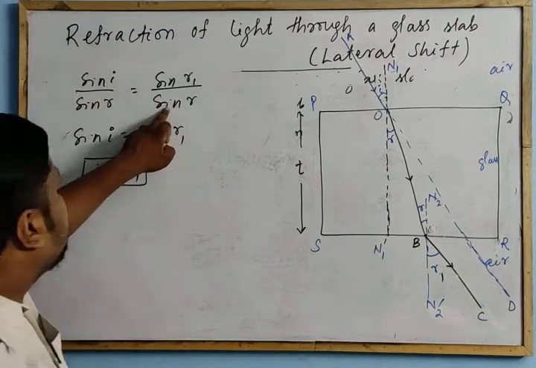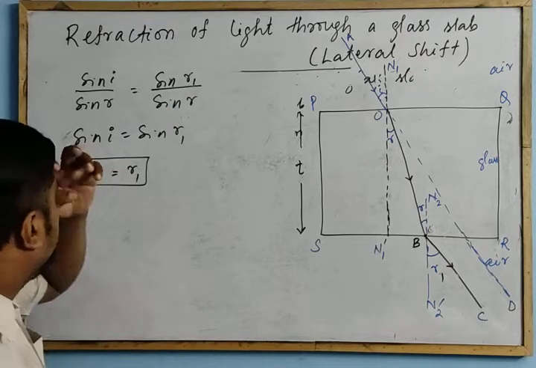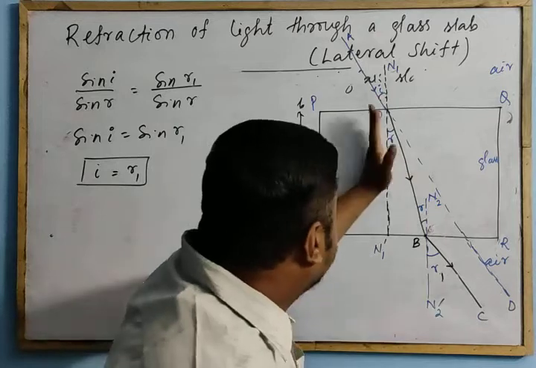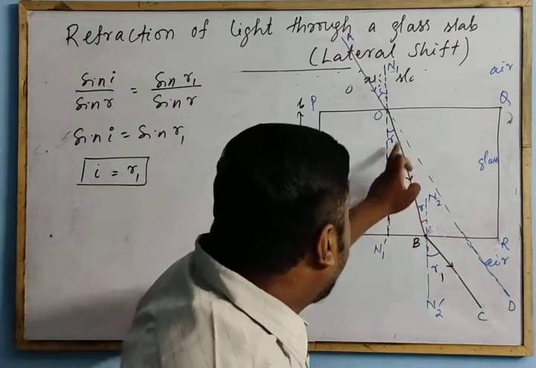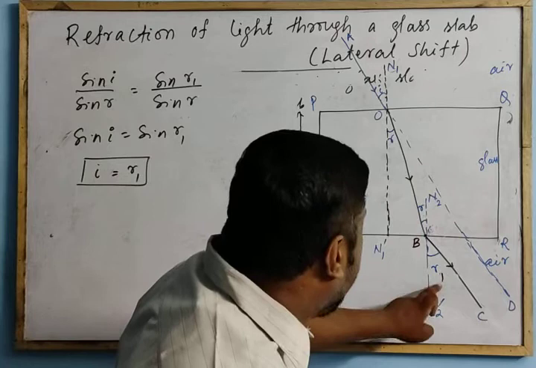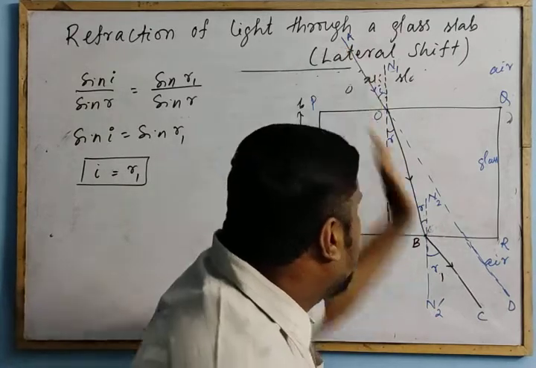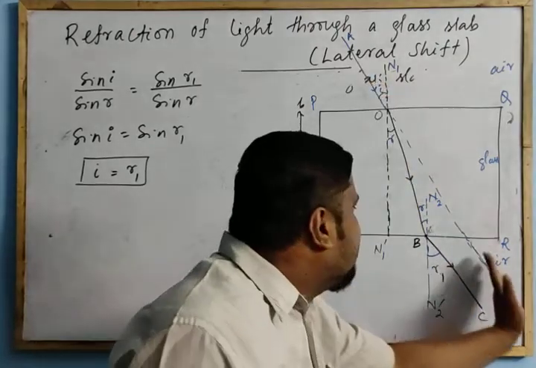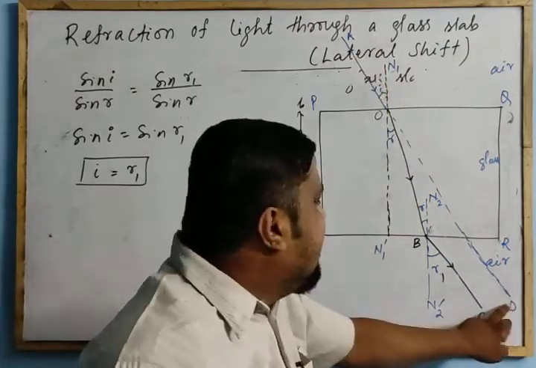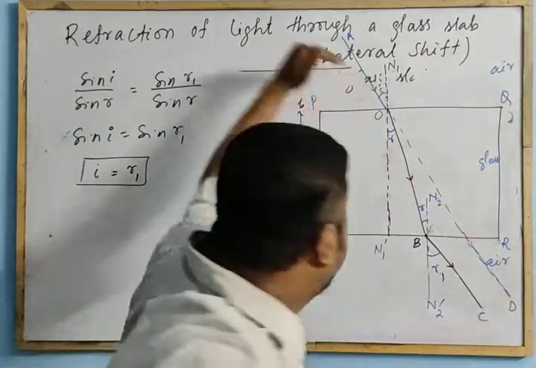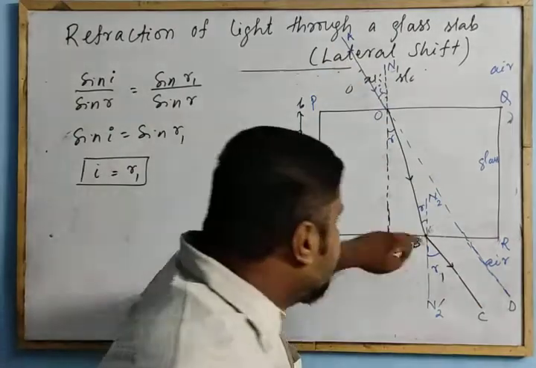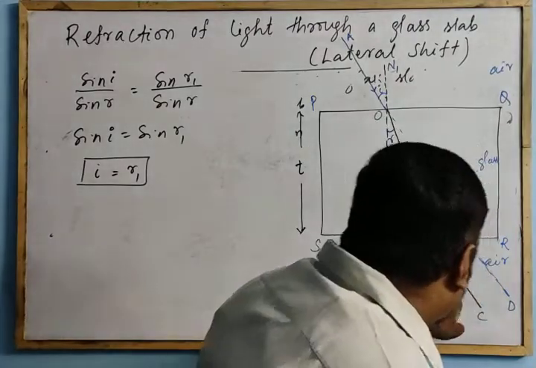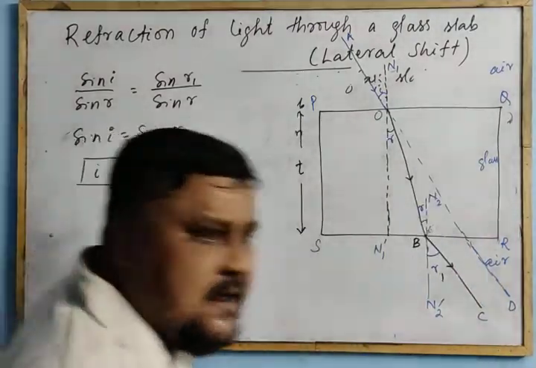This is equation 1, this is equation 2. Clear? So I is equal to R1. This is a normal, this is normal. If I is equal to R1, this ray makes the same angle. And this is the actual path, AD, the actual path or the line of action of the incident ray. This is the refracted ray through the glass slab. They are parallel.